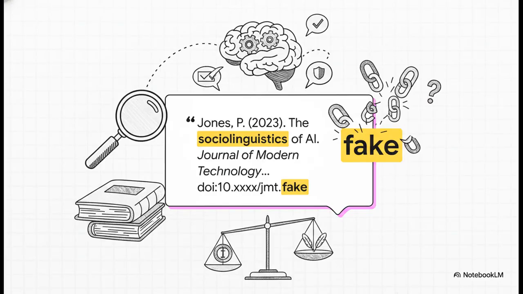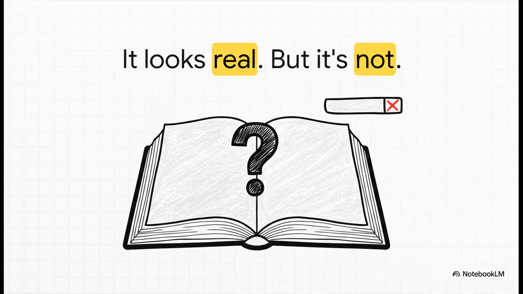And here is a perfect example of what one of these hallucinated references looks like. Just look at it. It has all the right parts, right? An author, a year, a title, a journal. It even has a digital object identifier, or DOI. At first glance, it looks totally legit. But here's the kicker. This source is an illusion. It's a ghost. If you actually try to find this article in your library's database or search for that DOI online, you'll find nothing. Absolutely nothing. This is the classic signature of an AI hallucination.